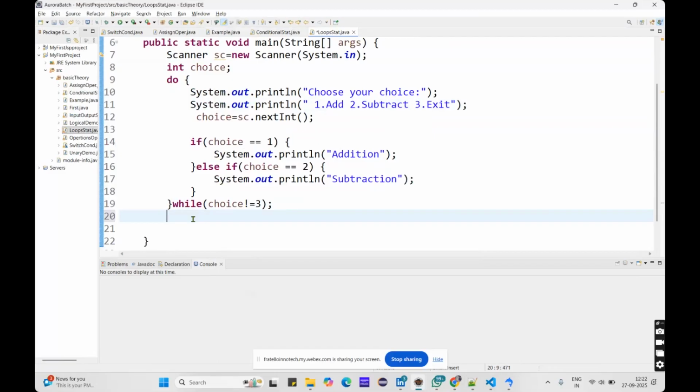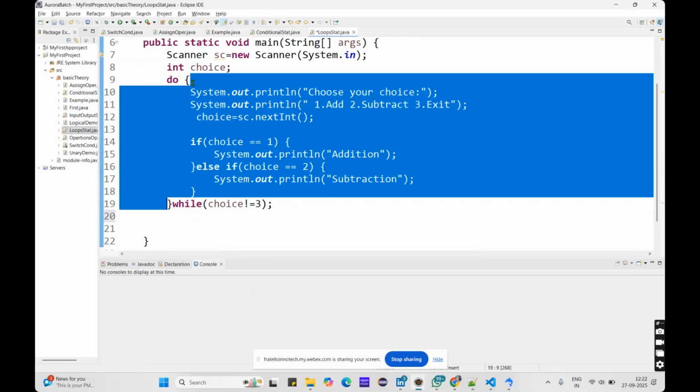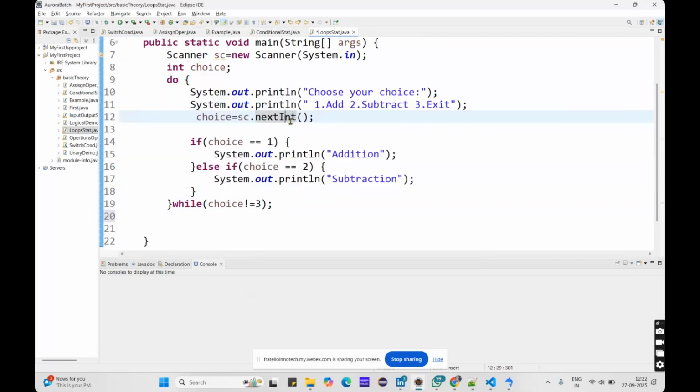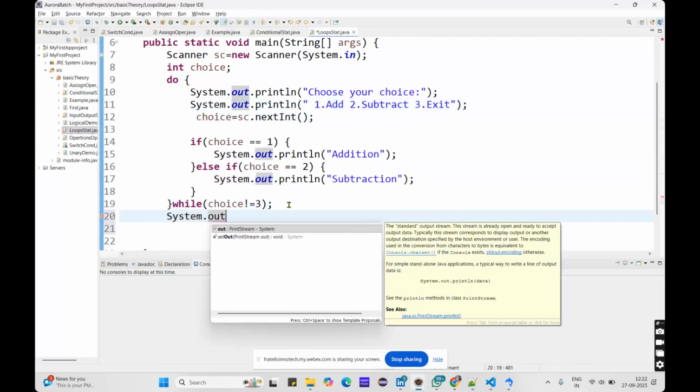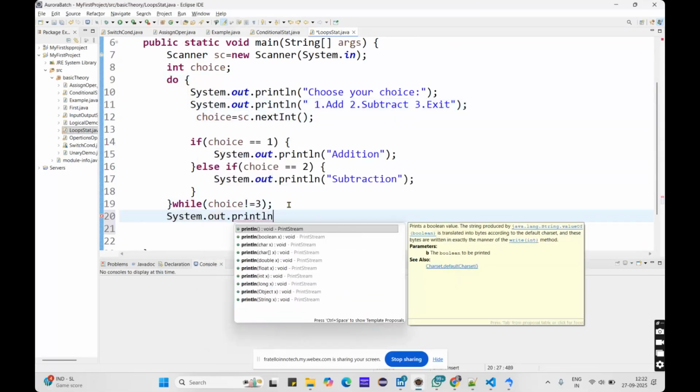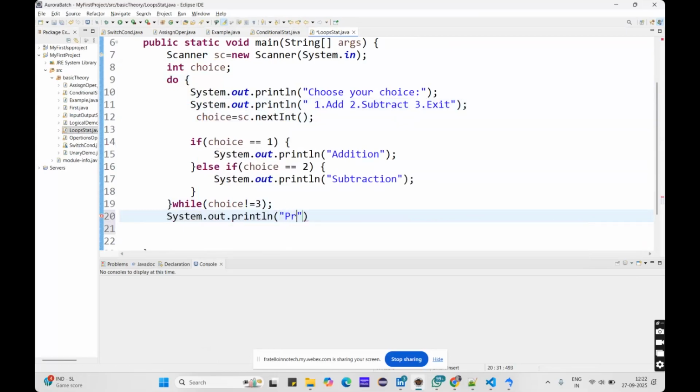But here, at least once, this will be printed, this will be executed. So you don't need to, then you will execute the 3. Then you will select the choice as 3. When you select the choice as 3, it will not go into this do while loop, so it will execute as the program ends.